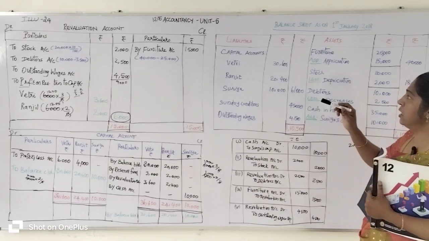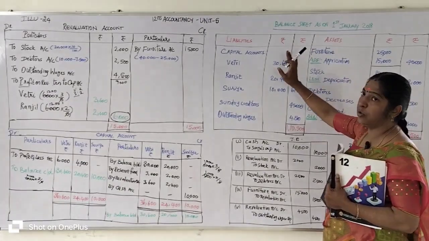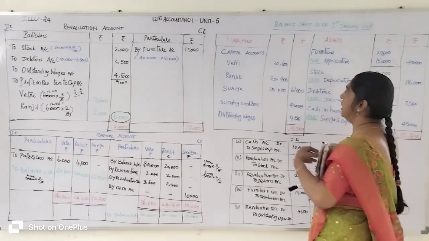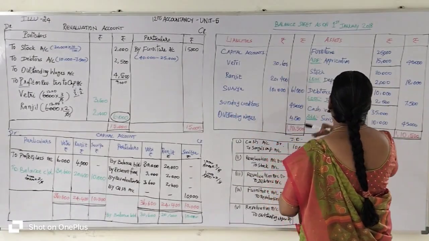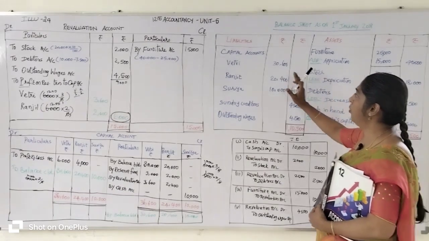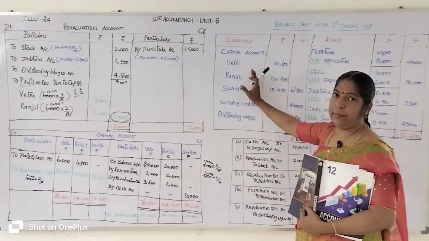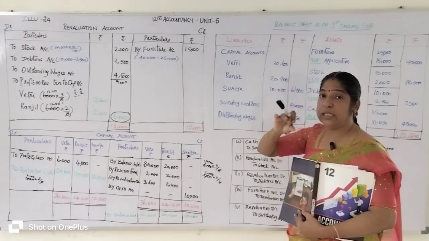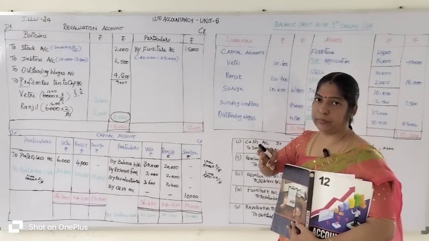So what is the format? On the balance sheet there are two sides, the asset side and the liability side. The left hand side we call the liability side and the right hand side we call the asset side. Now we are going to calculate the liability side of the balance sheet first. First we always enter the capital account.